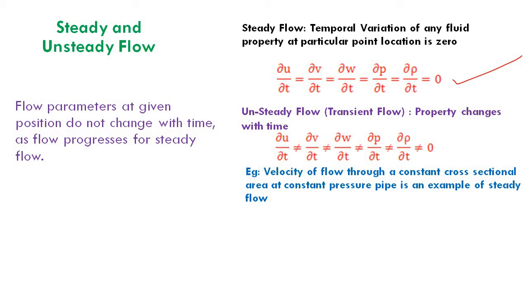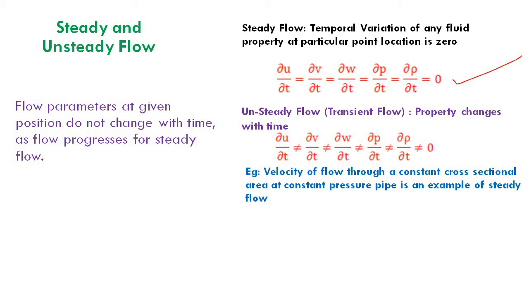Q, designated as discharge, is the product of area of cross section of the pipe and velocity. If area of cross section remains constant, there is change in velocity. So a pipe fixed at the end with a valve, and if you are gradually closing or opening the valve, that is the best example of an unsteady flow.